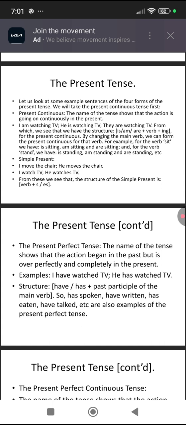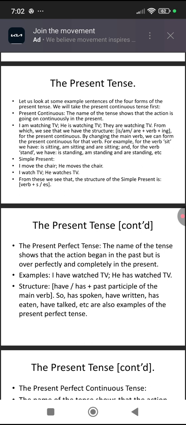Among the four forms of the present, we'll take up the present continuous tense. If I give the three example sentences: I am watching TV, he is watching TV, they are watching TV, we see that the verb is made up of two words: I am watching, is watching, are watching. So we can say that the structure of the present continuous is one of is or am or are plus verb plus ing.